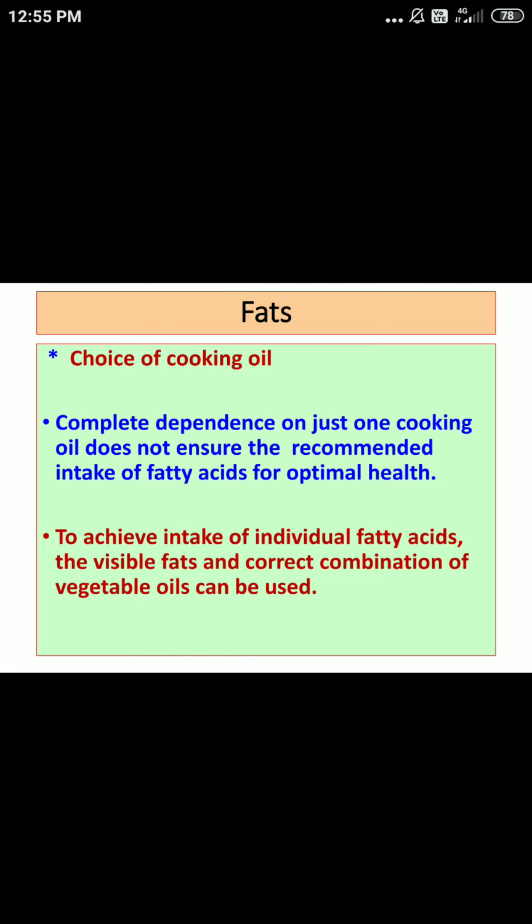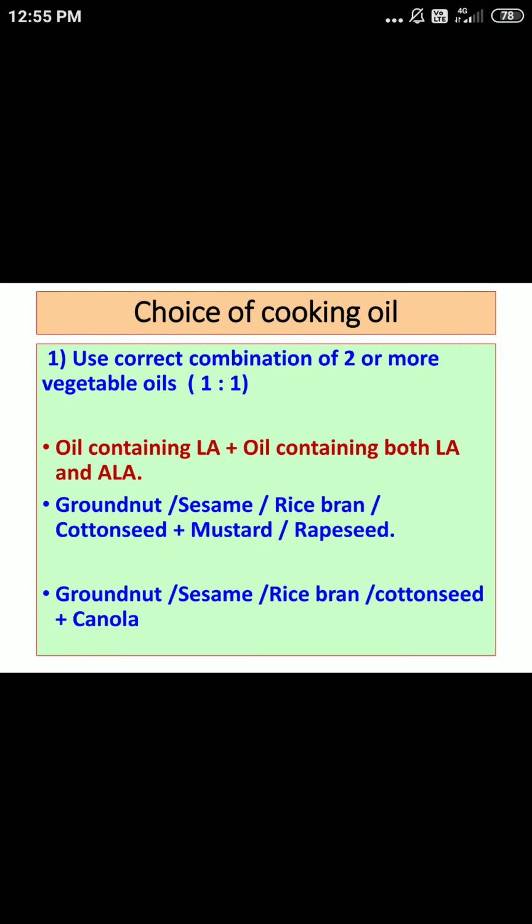To achieve the intake of individual fatty acids, visible fats and a correct combination of visible vegetable oils can be used. So what we are supposed to do is use an appropriate combination of vegetable oils, a correct combination of 2 or more vegetable oils in proportion 1:1.